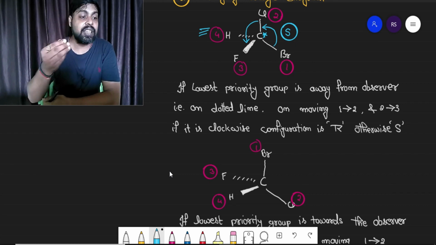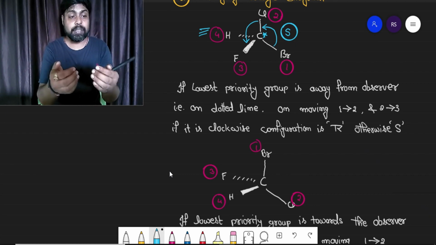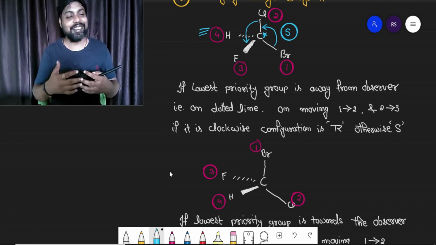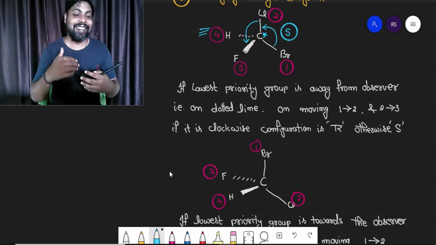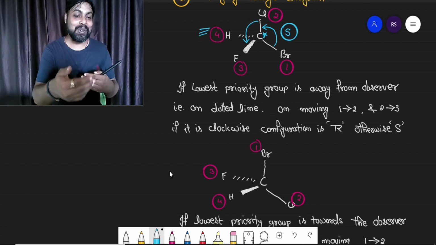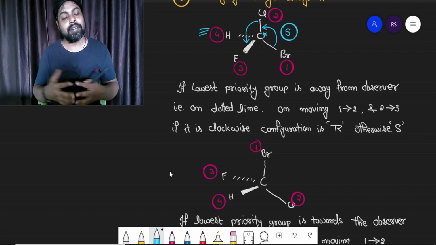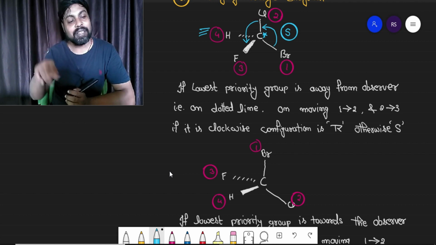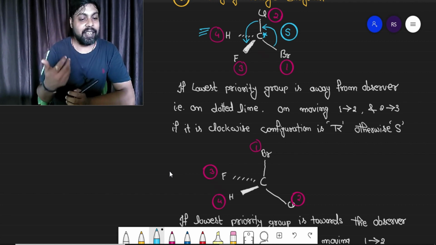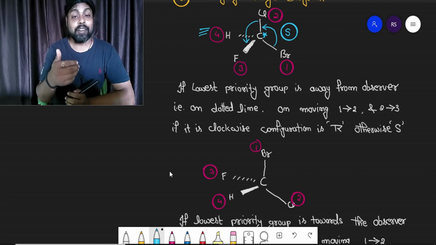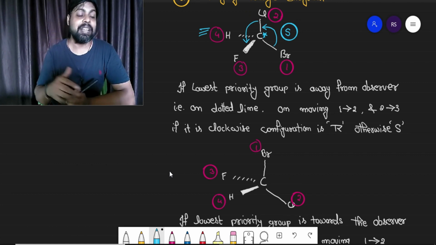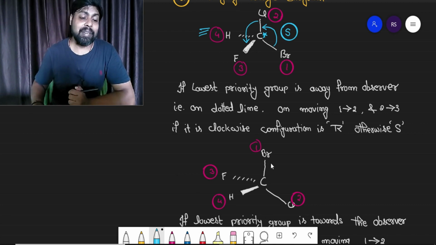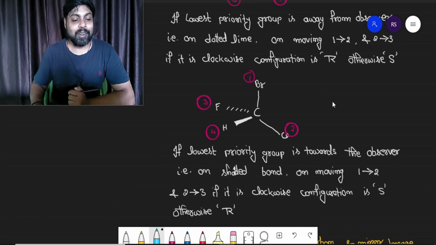If the lowest priority is on the shaded line, that means the lowest priority is towards the observer. And if it is towards the observer, you are just changing the position from below the plane of paper to above the plane of paper. So the result will also be inverted. In the previous case, if it is below the plane of paper and you are moving clockwise, then it is R, anti-clockwise it is S. If it is on the shaded line toward the observer, then clockwise will be assigned as S and anti-clockwise will be assigned as R. The rule is written here.